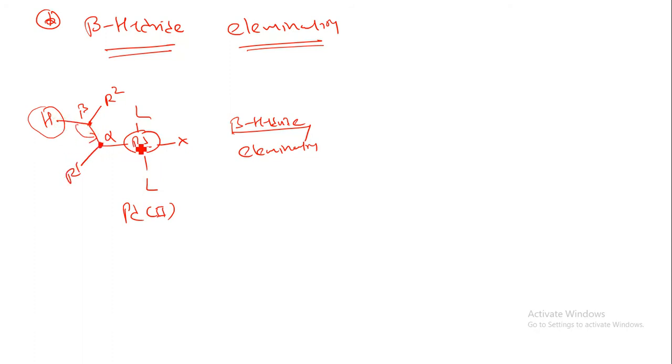This hydrogen will transfer to the palladium, so this palladium group will be removed from here. In the end you can have an R1 group over here, and between R1 and R2 we can have a double bond because of the beta hydride elimination. In the end you have a palladium metal which is attached to the ligand and hydrogen.